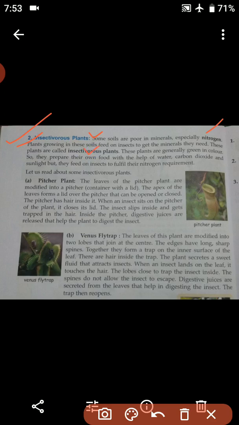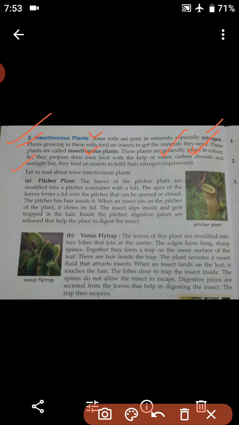These plants are called insectivorous plants. This kind of plant which feeds on insects in order to get their food is known as an insectivorous plant. These plants are generally green in color, so they can prepare their own food. We all know that green plants can prepare their own food because they contain chlorophyll, and insectivorous plants also make their own food with the help of water, carbon dioxide and sunlight.